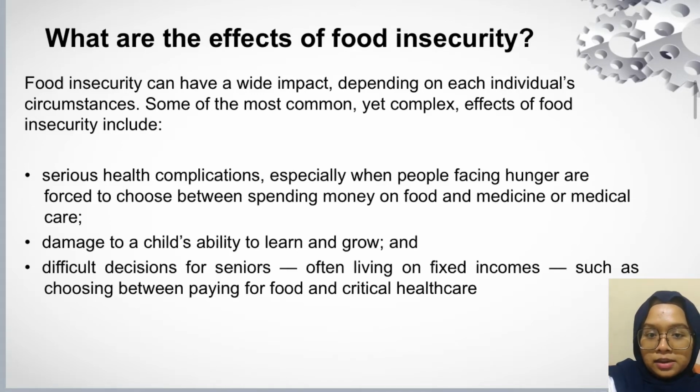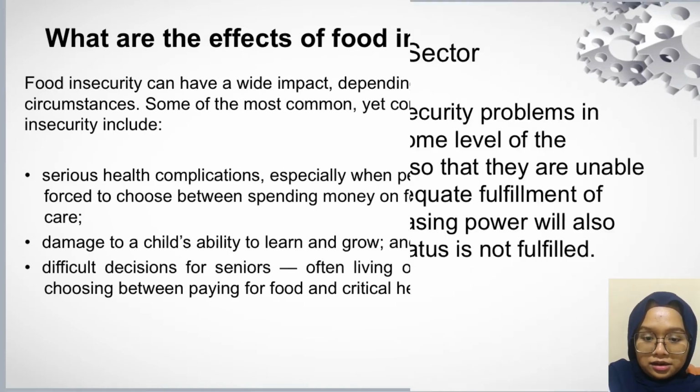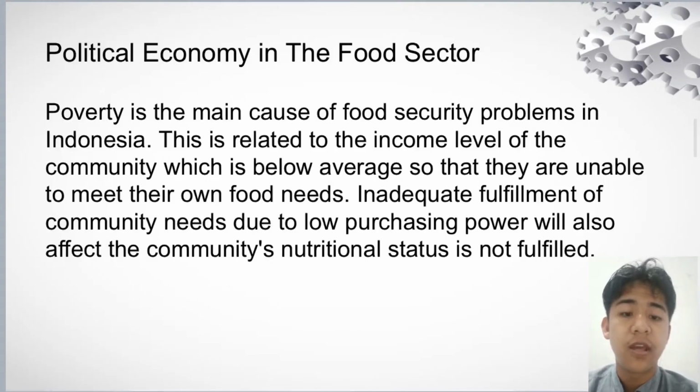The second is damage to a child's ability to learn and grow. And the last is difficult decisions for seniors, often living on a fixed income, such as choosing between paying for food and critical health care. Political economy in the food sector.